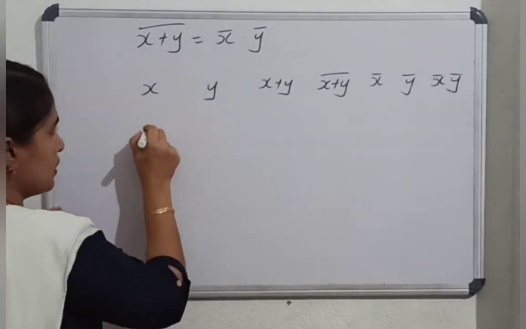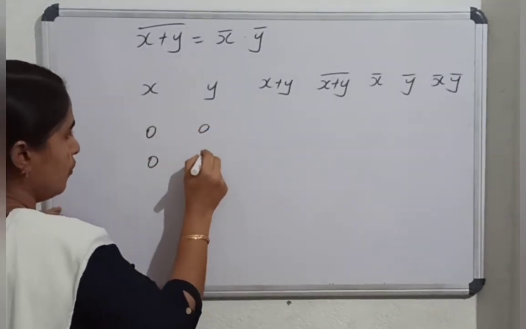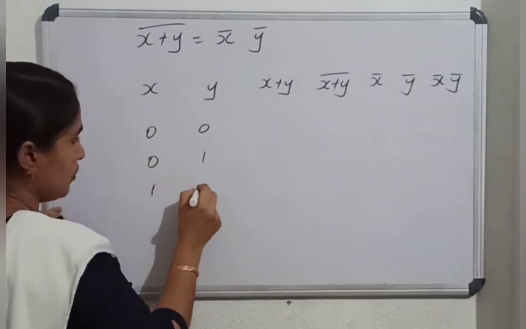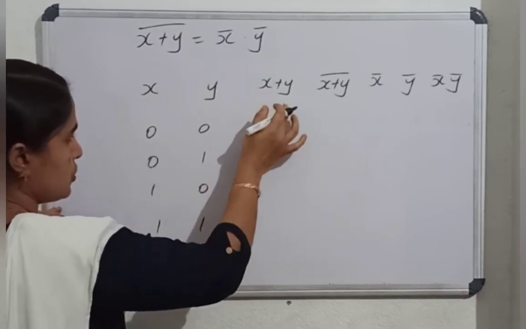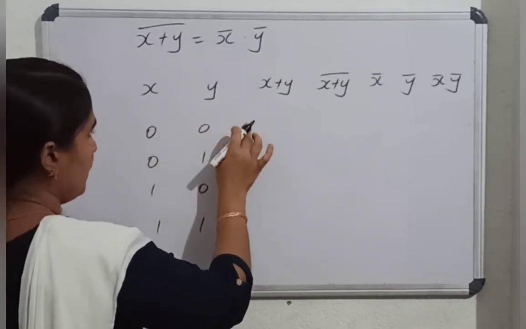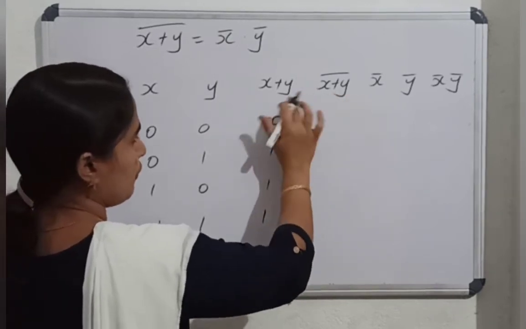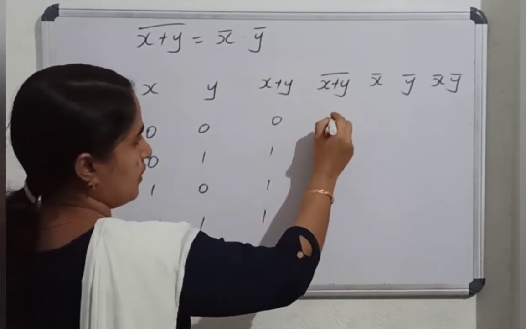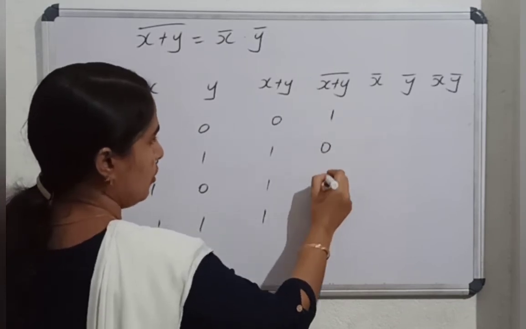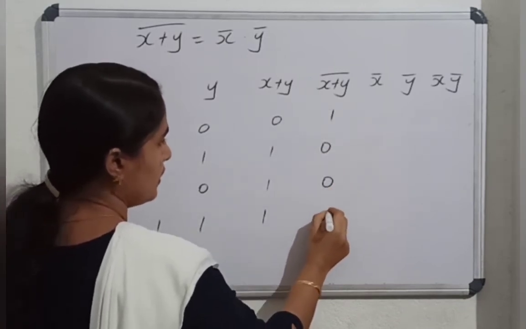So 0, 0, 0, 1, 1, 0, 1, 1. X or Y is 0, 1, 1, 1. X or Y whole bar, the complement of the same, is 1, 0, 0, 0.